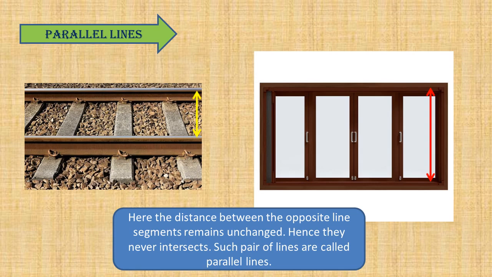You can take the example in your room: the two vertical edges of your room denote parallel lines. The two opposite edges of your table denote parallel lines. The two opposite edges of your book denote parallel lines. So any two lines which do not intersect are known as parallel lines.